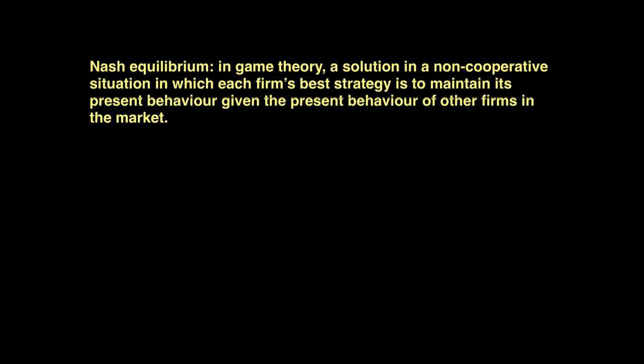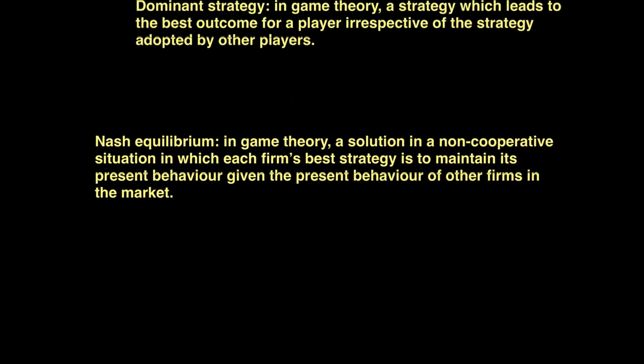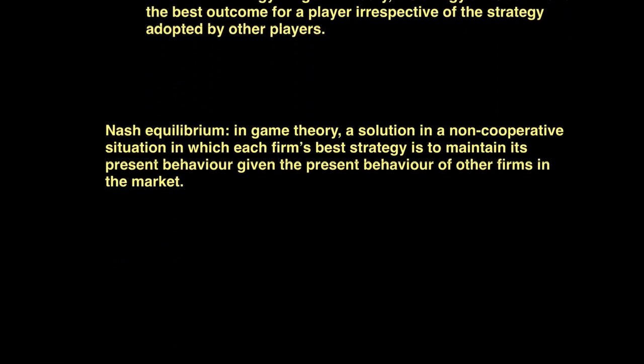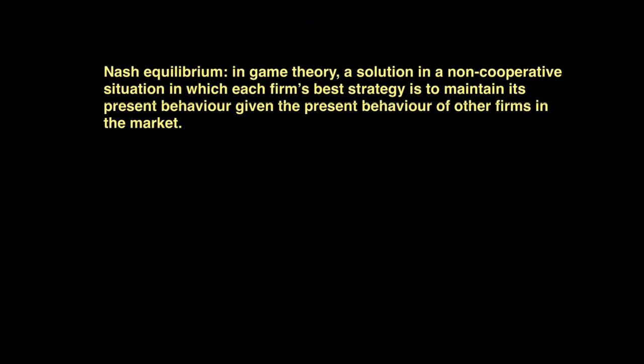We simply mean that if each firm wants to maintain the current behavior, which in our case was reducing price given the present behavior of the other firm, as we saw, then clearly this will be what we call a Nash equilibrium, because now the firms are not willing to change their strategy unless the other does. It is important to note that while this final position represents equilibrium by acting completely independently in a non-cooperative fashion, the firms have failed to achieve the best possible outcome.